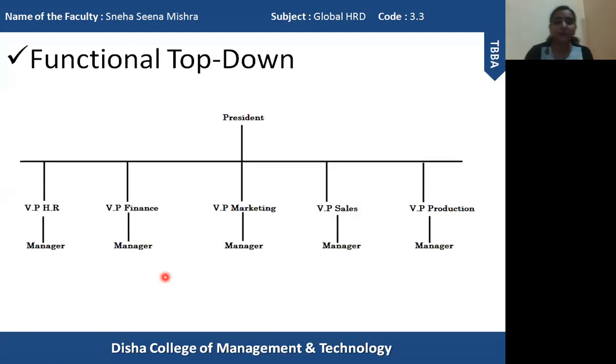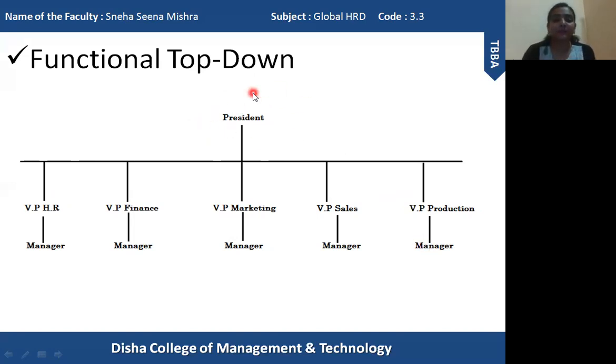Okay, so here you can see the representation of the functional top down. So this is the president, and we can say that each and every function, each and every department, sales, production, marketing, finance, HR, they have a vice president leading the department, followed by the managers. So the instruction or the orders will be passed by the president to the VPs of their particular department, and the decision will be given by the VP of the particular department to the manager of that respective department.